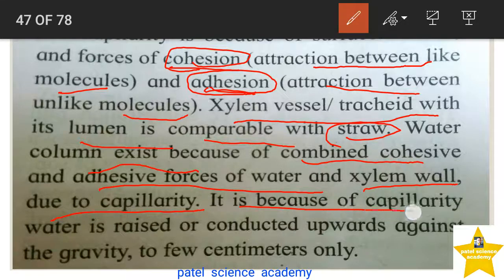So it is because of capillarity that water is raised or conducted in an upward direction against gravity to a few centimeters only. This is the limitation of this theory: the water column is maintained in this capillary tube because of capillarity, but it goes only a few centimeters above from the lower part.